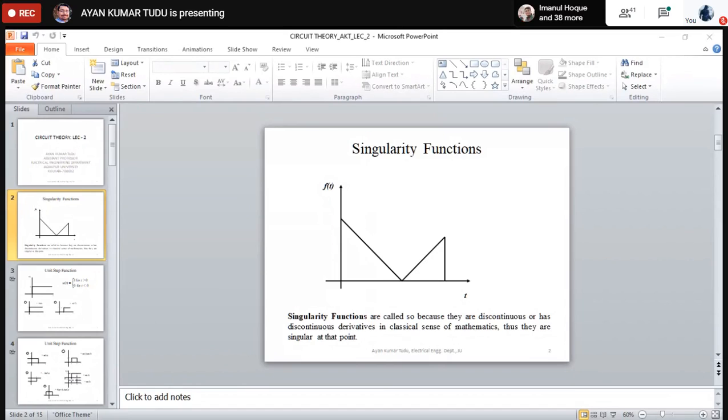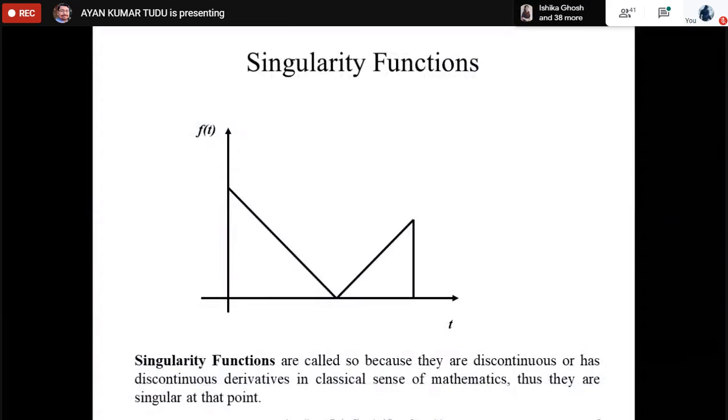Okay, so let's get back to the class. What we were saying is that we should be having a compact notation for signals which are either discontinuous or have discontinuous derivatives. As you can see from this figure in the slide, we would like to have some notational expression by which we can qualify this particular signal, by saying that this is valid for this particular time and so forth.